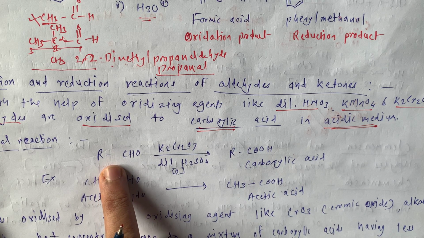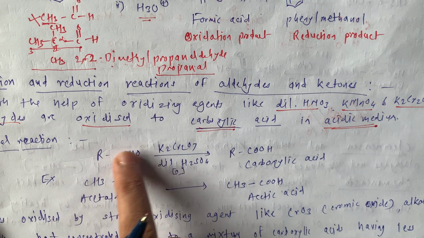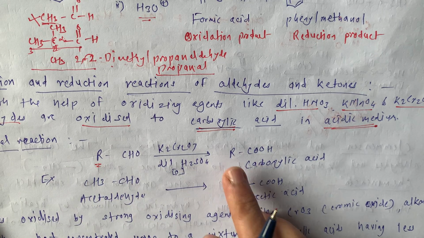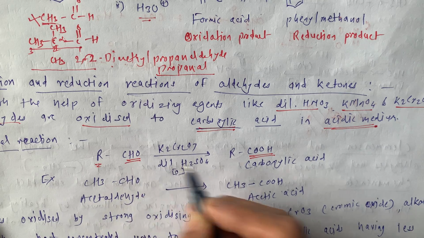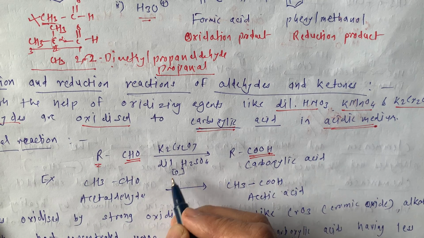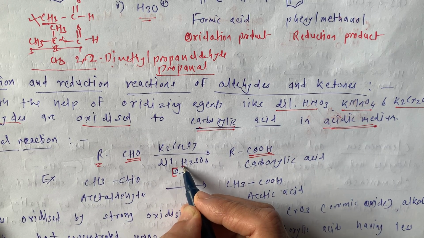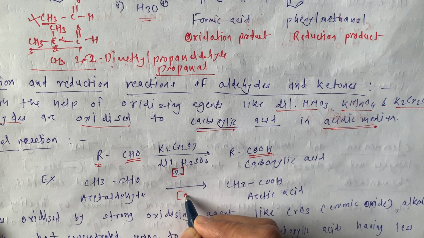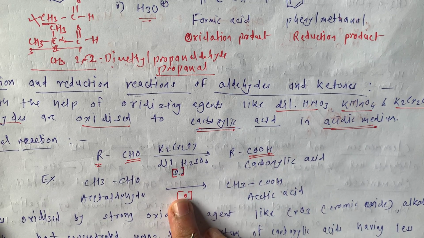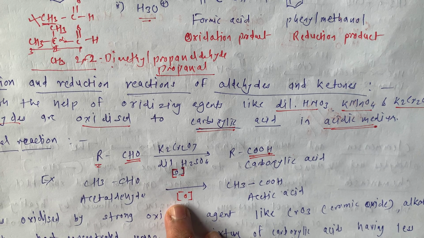So this is our aldehyde, general reaction. Aldehyde with the R is converted into carboxylic acid. So this is the oxidation reaction. We are writing oxygen in the nascent form. When we write it in the bracket, this is nascent oxygen.